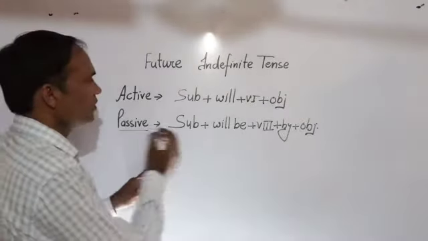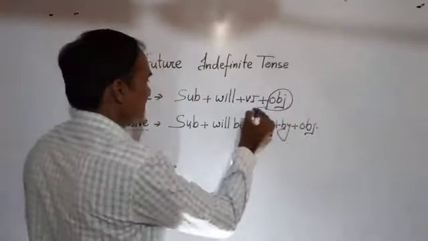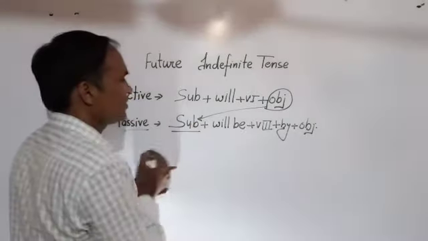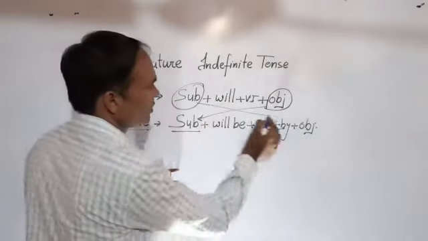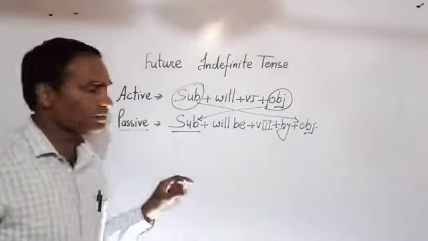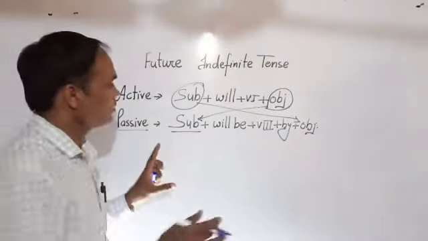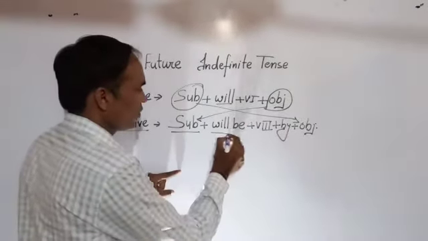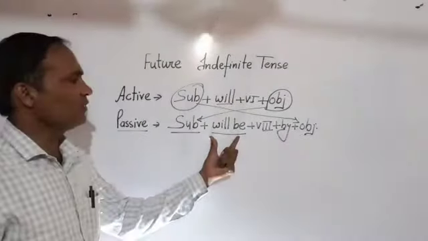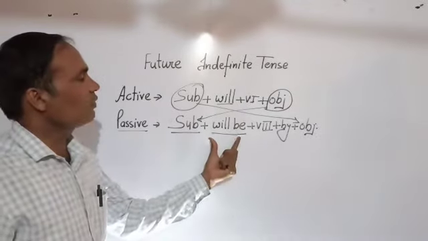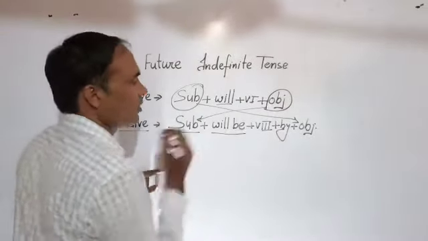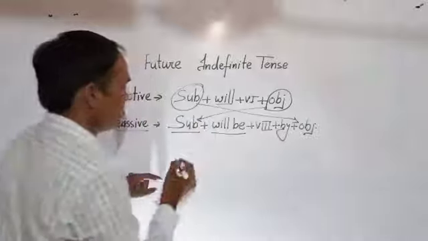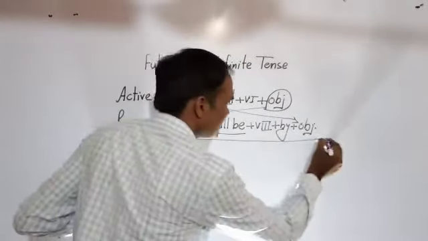Now, in passive voice, object will be here in the form of subject and subject will be here in the form of object. We are changing, as you know. Now, here will is given. Now, we have to add be with will. It will be now will be and plus verb third form always plus by. How to change a sentence?